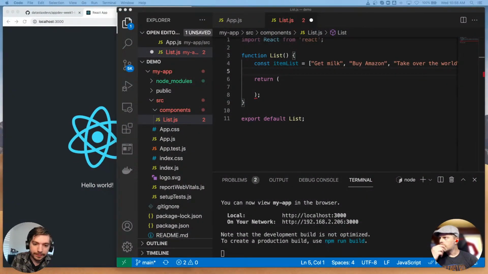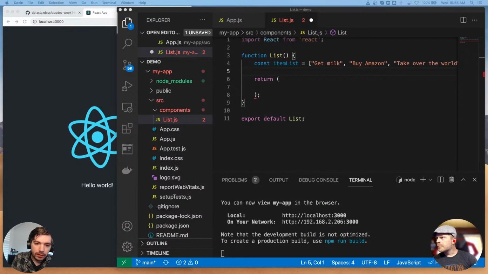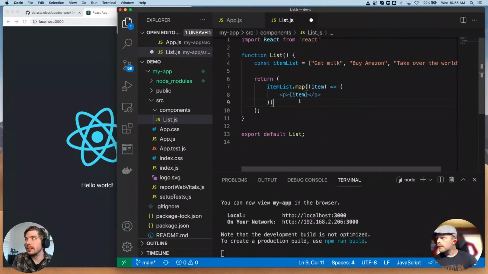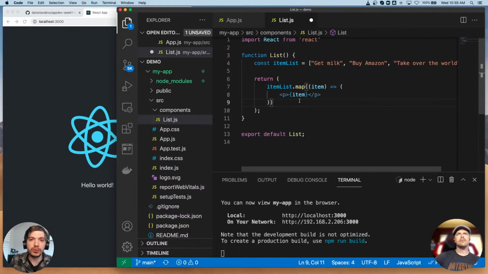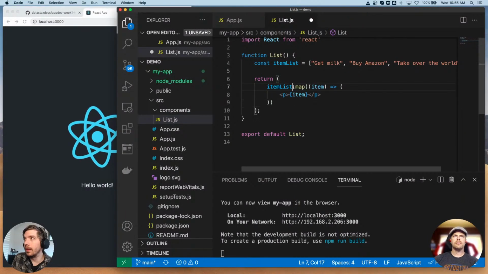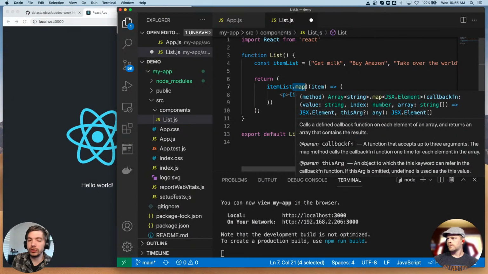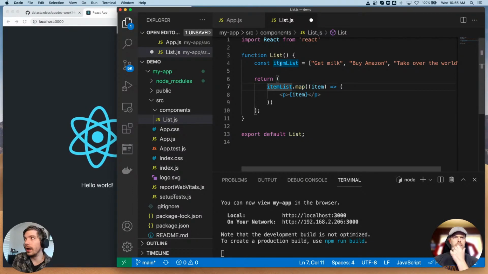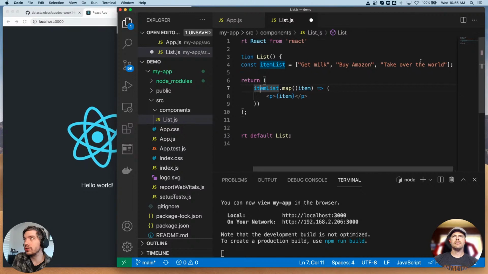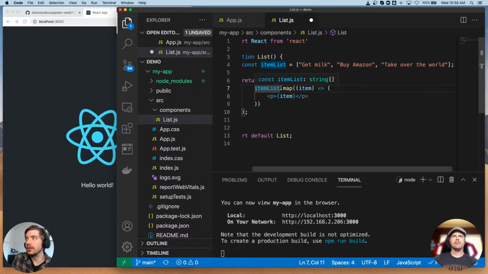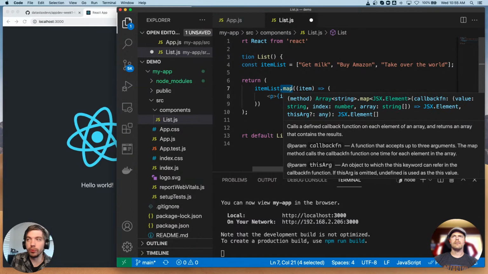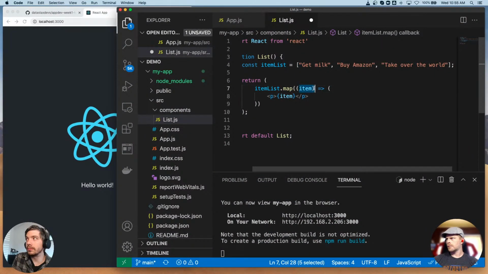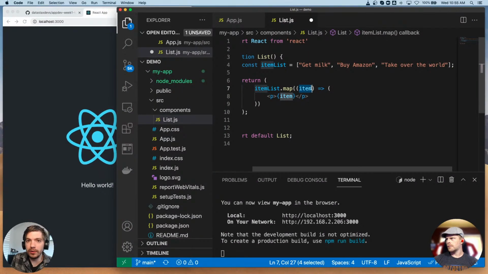The way we're going to do that is this. Now, if you're not that familiar with JavaScript or some of the built-in components, this function right here, map, is a built-in function for arrays. So we have our array item list, which is our three strings, and map is a built-in function for arrays. What it's going to do is, for every item within the array, we give that a variable name, item.